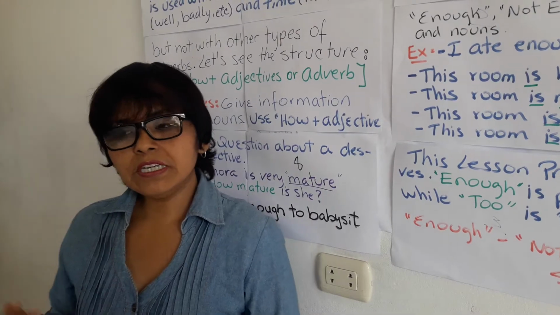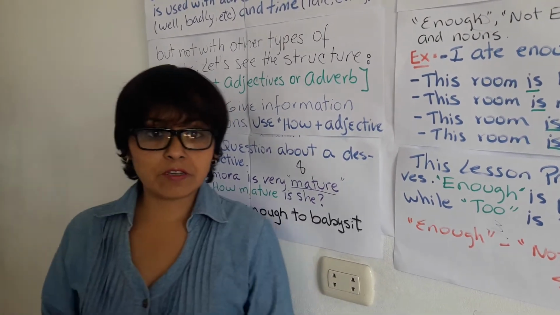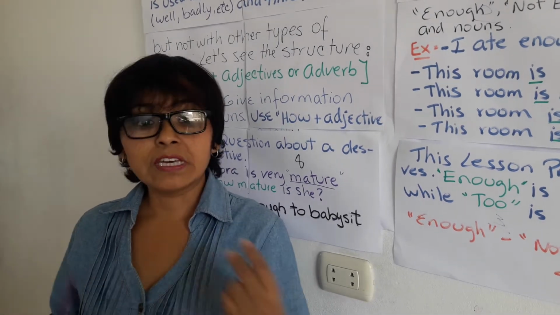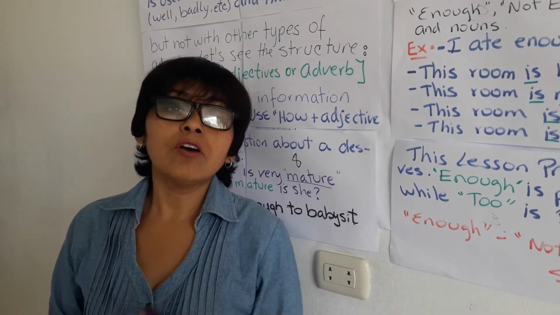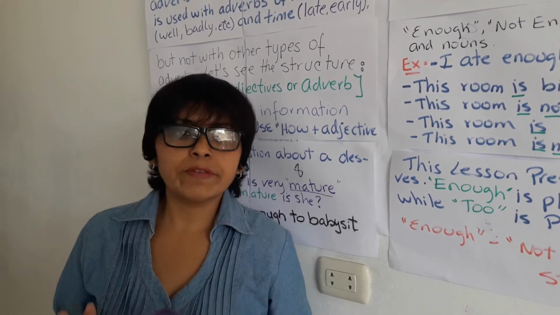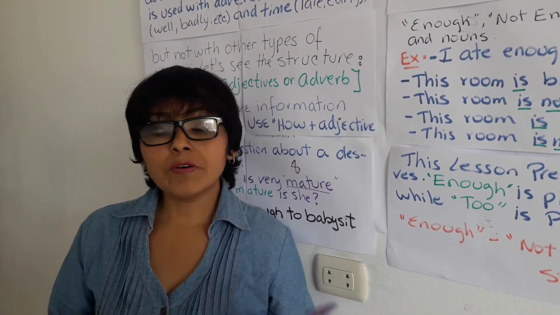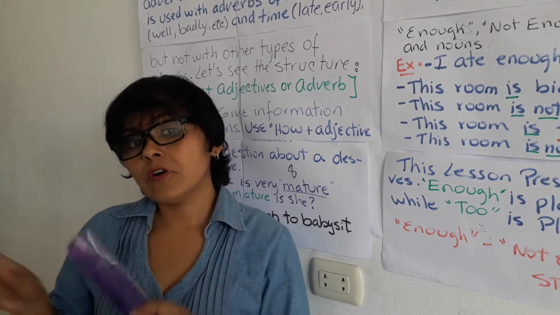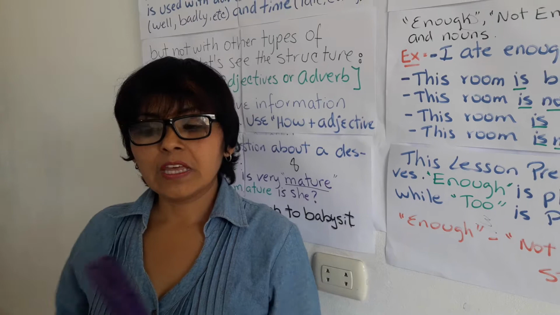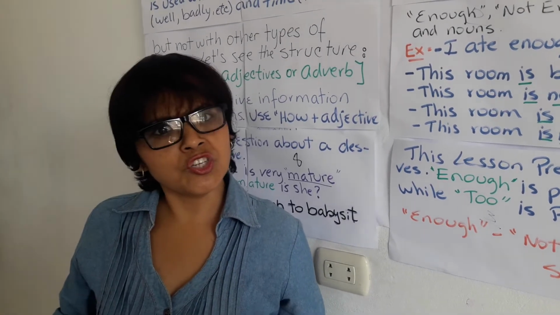And the other part is to describe the action of the person. How fast does your brother write a poem? ¿Qué tan rápido escribe tu hermano un poema? So that's the purpose of how in this program: how plus adjective, or how plus adverb. Okay? And in what situation are we going to use that?